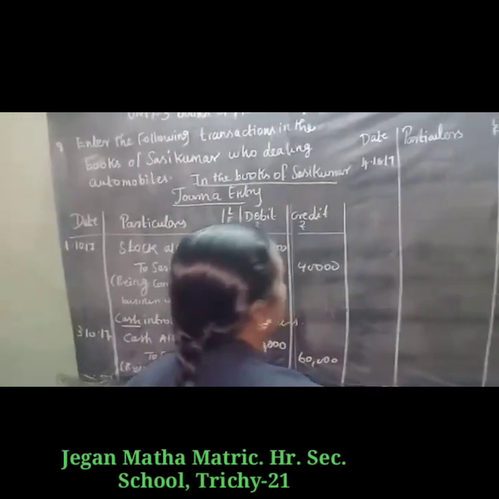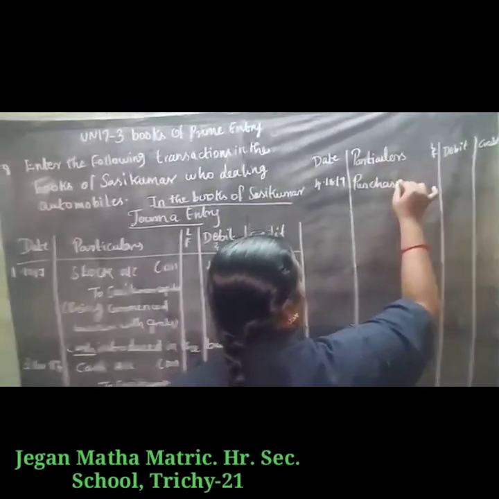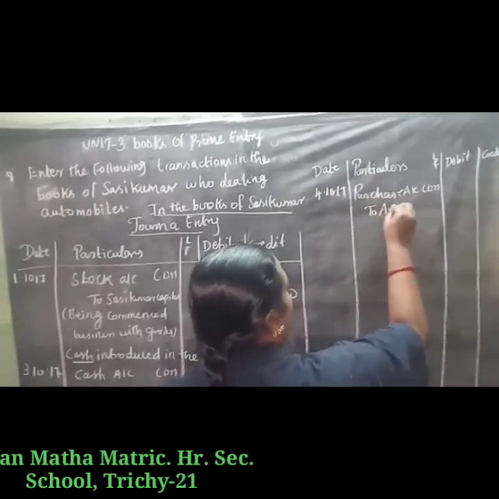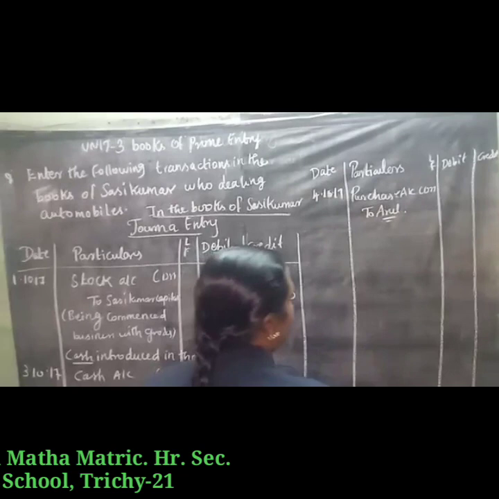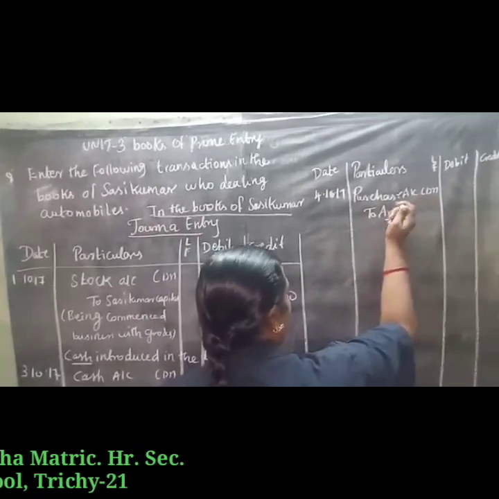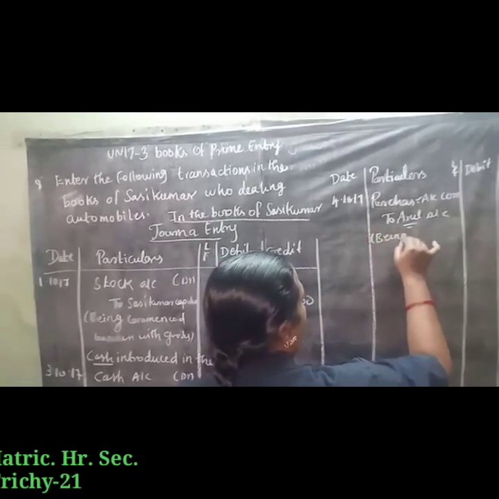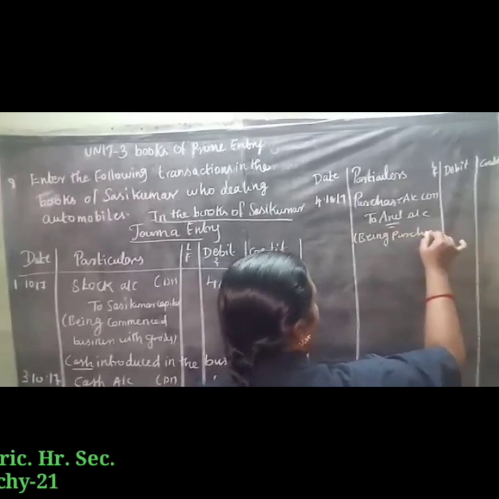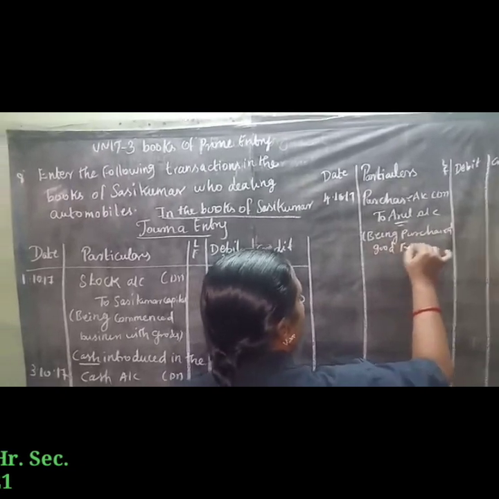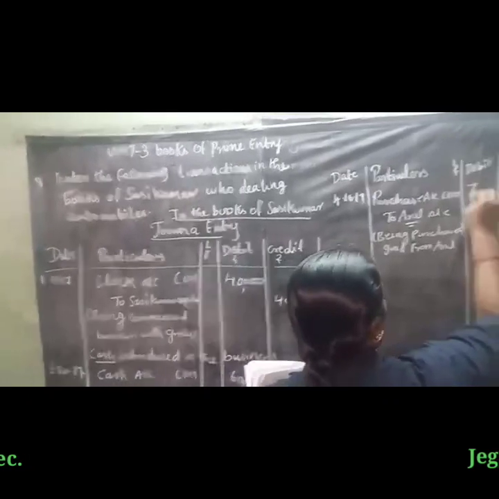So what's come in? Goods, so purchase. Purchase account debtor to Arul account. Who is the giver? You know the personal account rules: debit the receiver and credit the giver. So Arul is the giver, so we have to write on the credit side. Being purchased goods from Arul, 70,000.